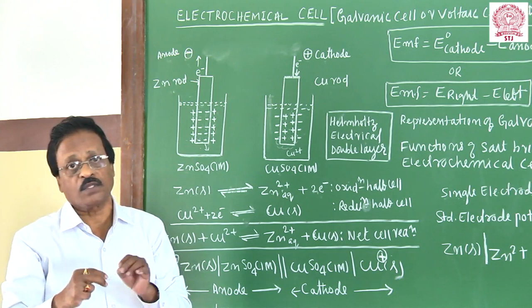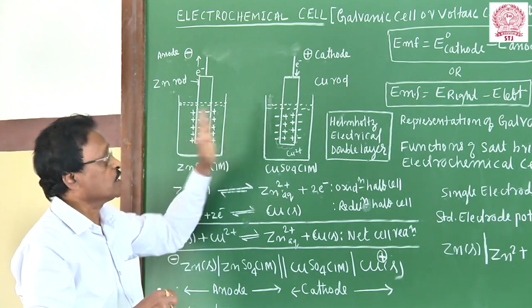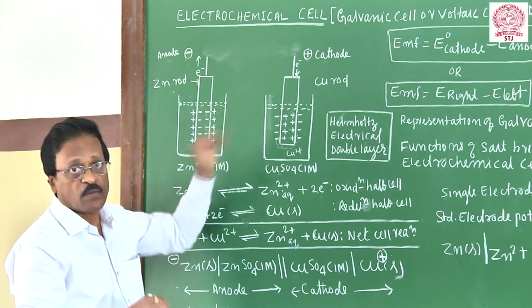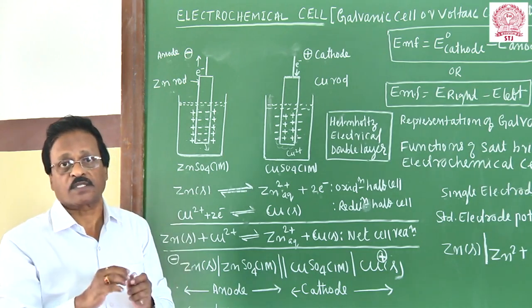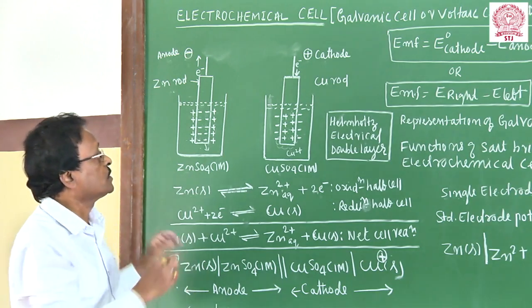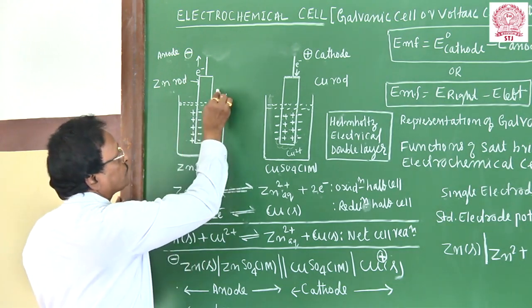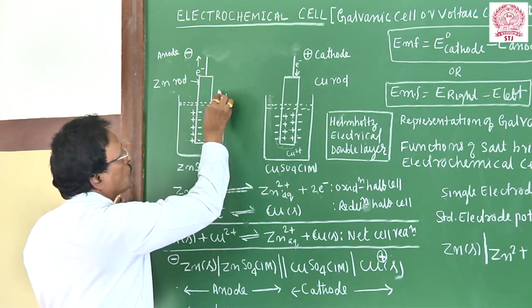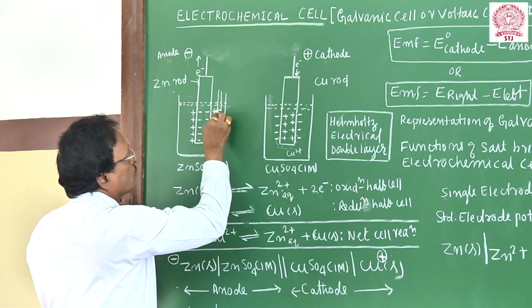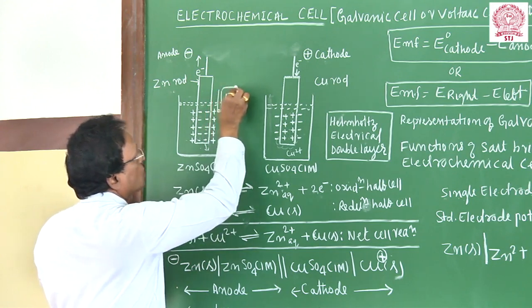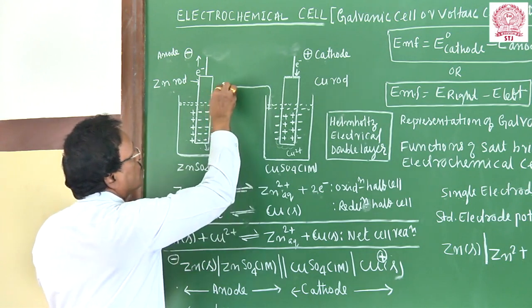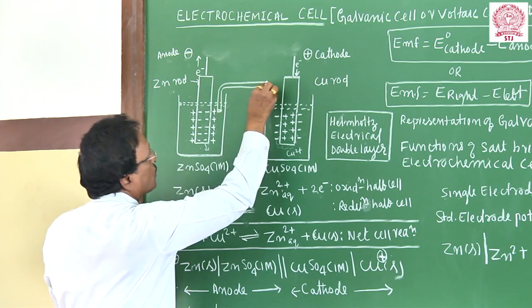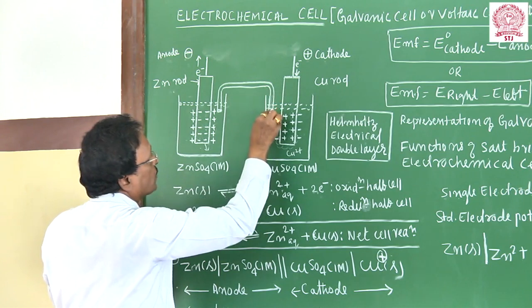How can we convert? Only a small amount of potential has been developed, so we cannot produce electrical energy like this. You have to construct a galvanic or electrochemical cell. To do that, I will use a salt bridge. It is a U-shaped glass tube containing potassium chloride solution. It gives electrical contact between the two solutions.